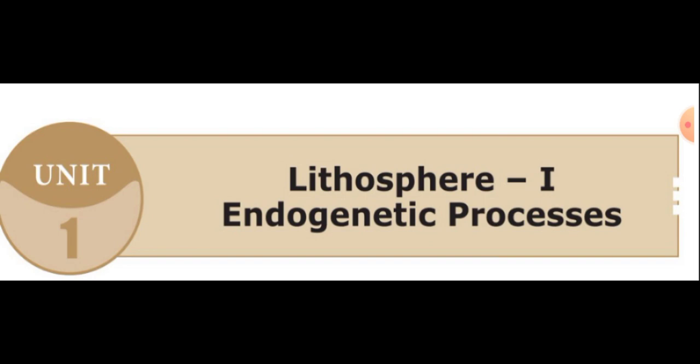In the beginning of this class, we can recollect a few important points from the previous class portion. First of all, we learned about the three types of rocks. What are the three types of rocks? Very good. Igneous rocks, sedimentary rocks, and metamorphic rocks. And also each rock's explanation, that means how these rocks are formed and what the examples of these particular rocks are. The first one is igneous rocks. How are igneous rocks formed?